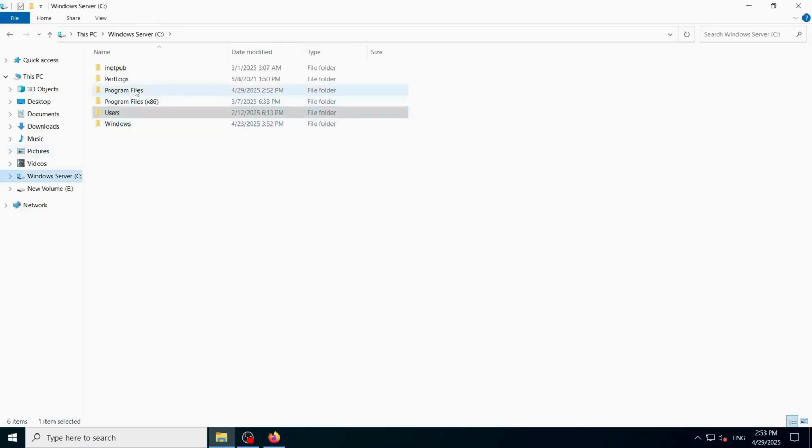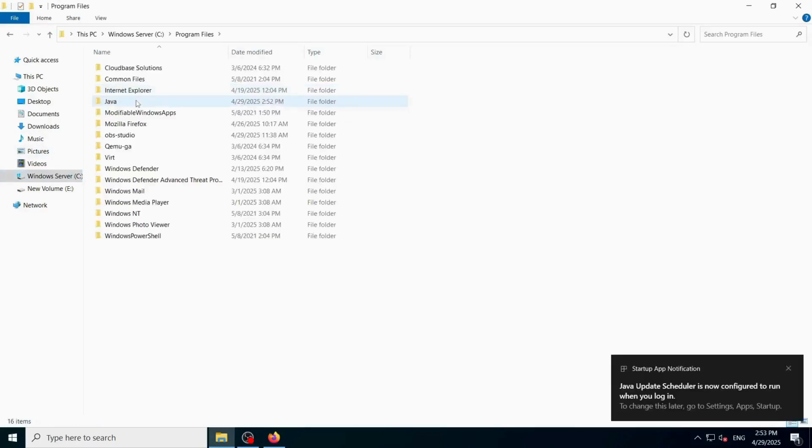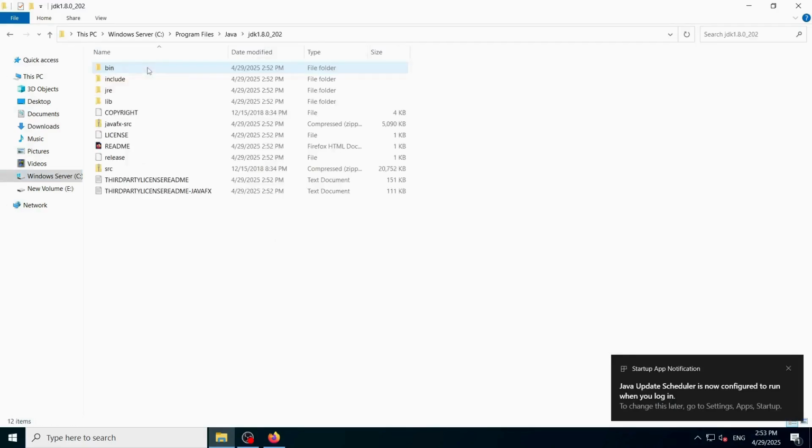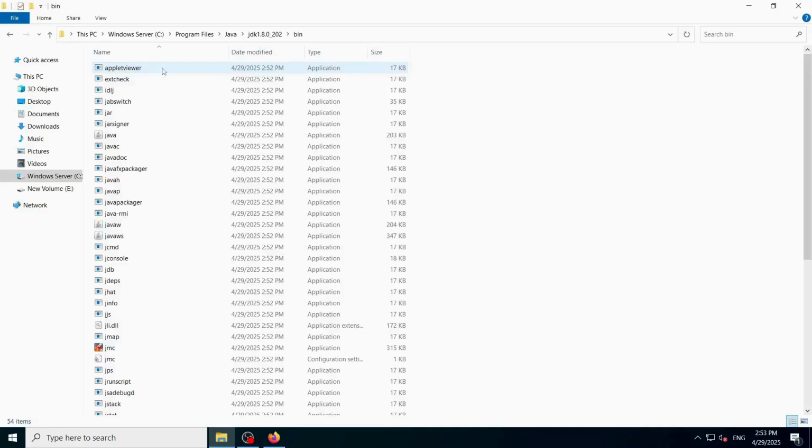Once the JDK installation is complete, navigate to C drive, Program Files on your computer. Open the Java folder, then go into the JDK folder followed by the bin folder. Copy the full path of the bin directory.